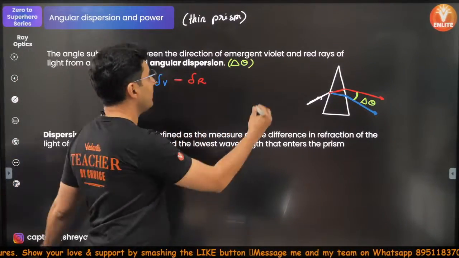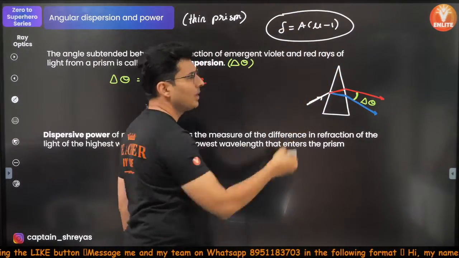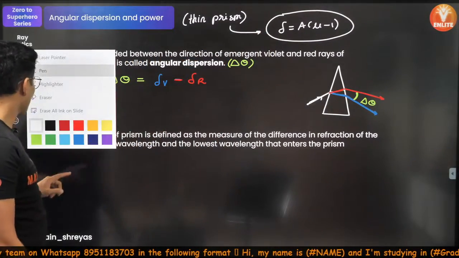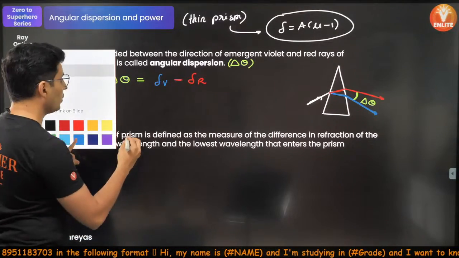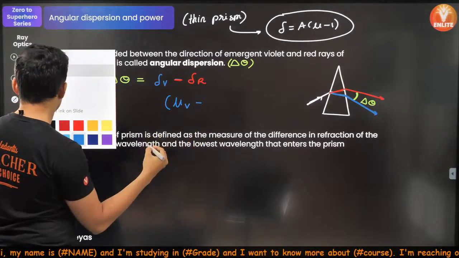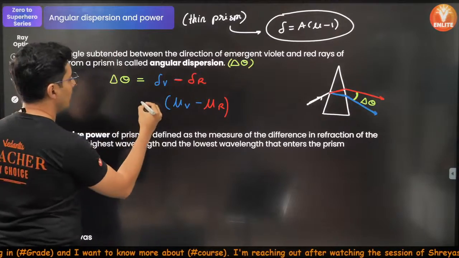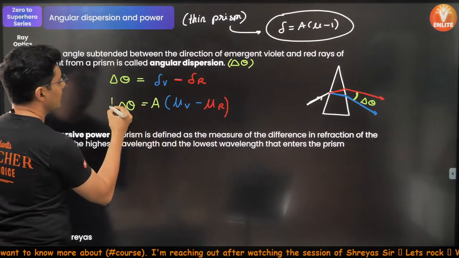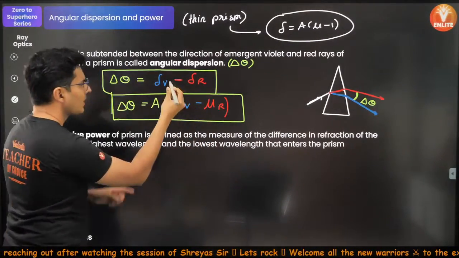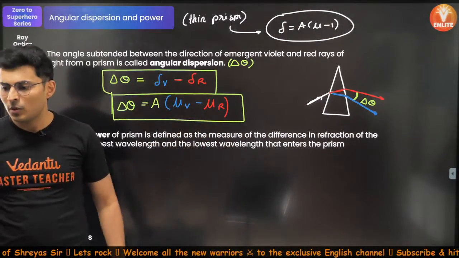And remember, for any color that you have, delta is A into mu minus 1. This is a very important formula which I have given you for thin prisms, of course. So substituting that over here, what you get is delta violet minus delta red will come out to be mu violet minus mu of red, and of course the angle of prism will come outside. This is a very important formula. You can also remember the formula which is there over here. Either you remember this or remember this, it's one and the same thing. Everybody clear? Yeah, I hope this is clear.